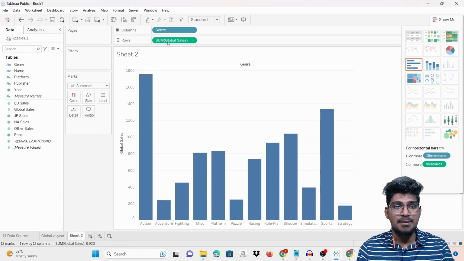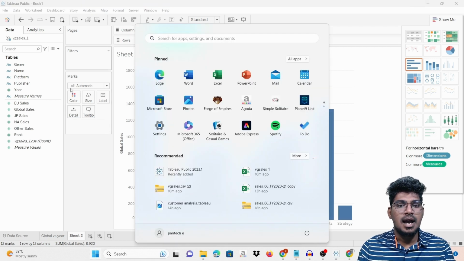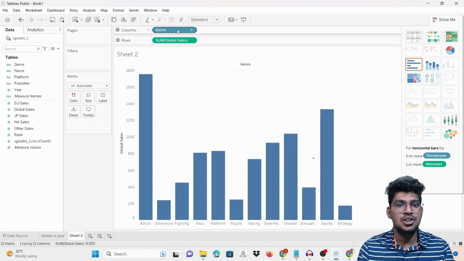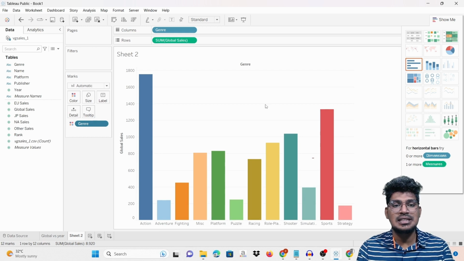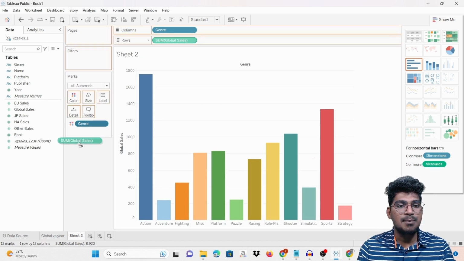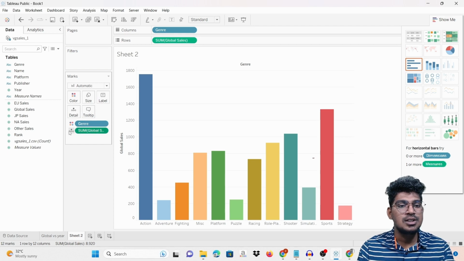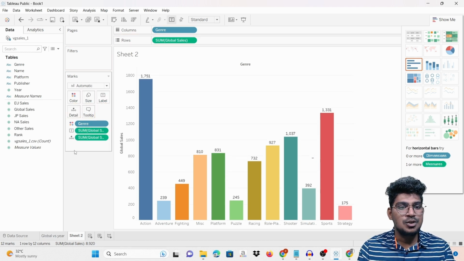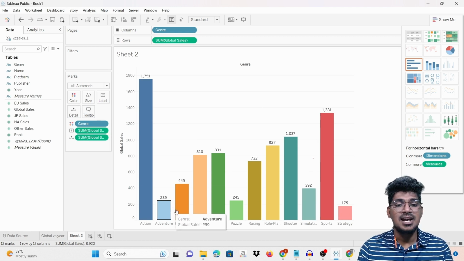Now you can add the label here. For example, I want to see the differentiation of the genre, so I'm going to drag and drop it here and go to colors, and it is going to be differentiated by different colors. I need a label for each and every genre. So after adding that, just drag and drop the label there, just a minute. Just drag and drop it there. The label is going to be displayed, and you can see the range of this displayed for each and every genre. Okay, and after that you can click on these particular labels.